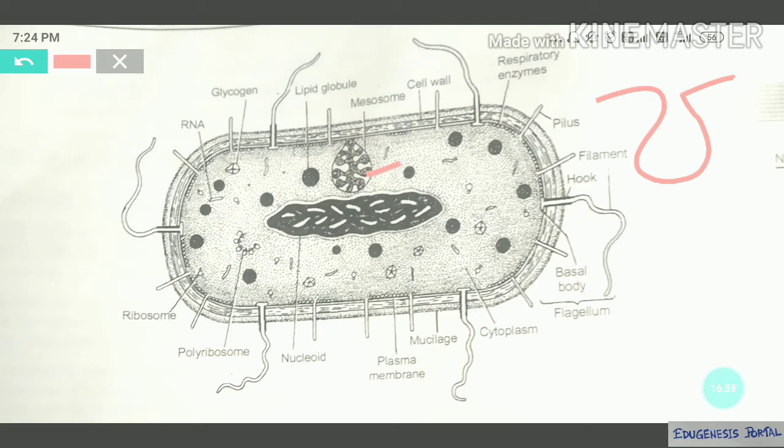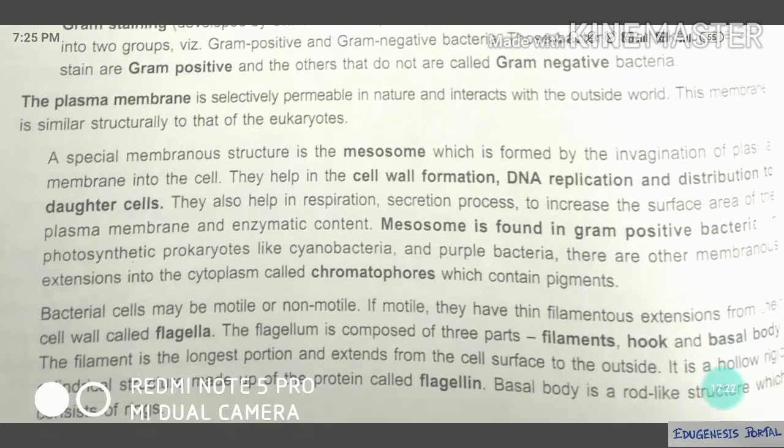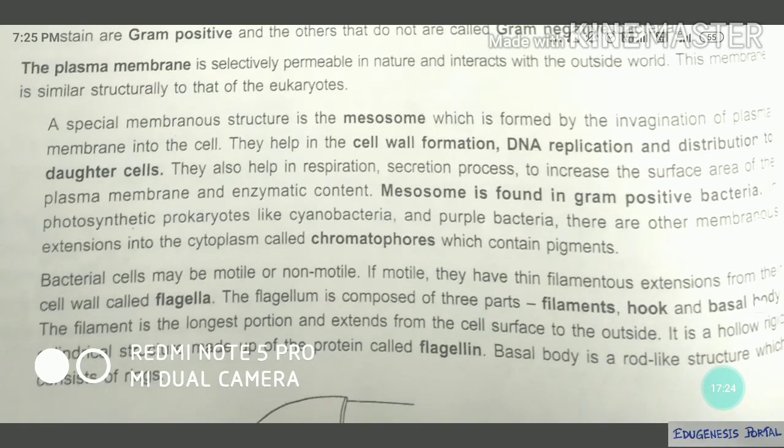There are many chromatophores also, that means many small vesicles will also be formed by the plasma membrane, and some of them are known as chromatophores. Always remember, chrome means color, and phore means a sac like structure or bag like structure. So chromatophores, or chromato bags, contain what? Colors or pigments.